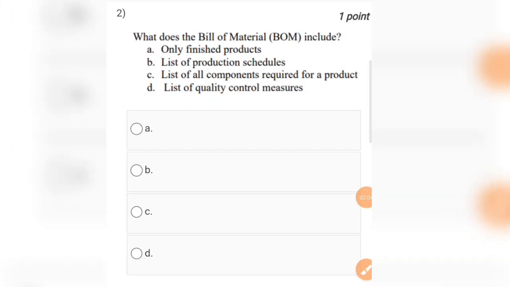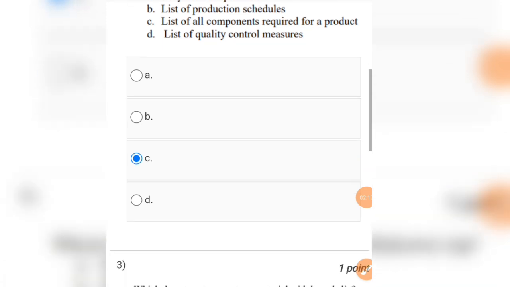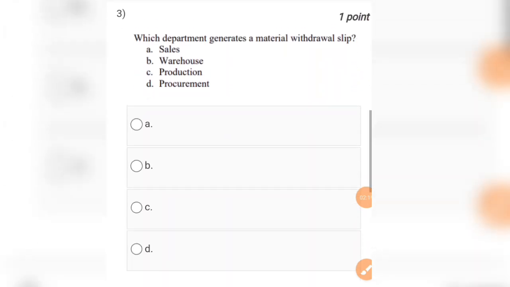So for making components of a product, that is mentioned in option number C. So the answer for this question will be option C, list of all components required for a product. Moving to the next question.